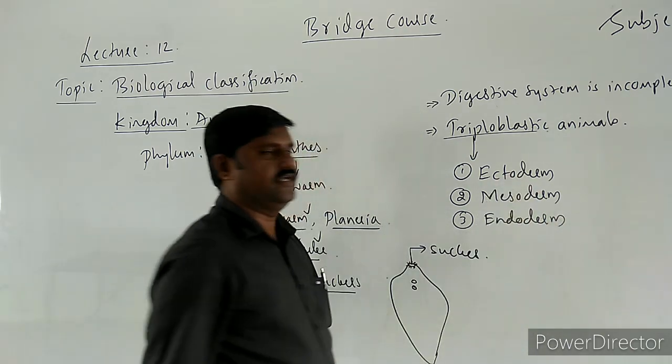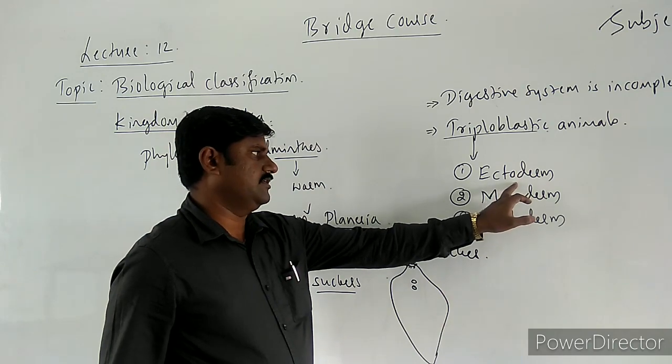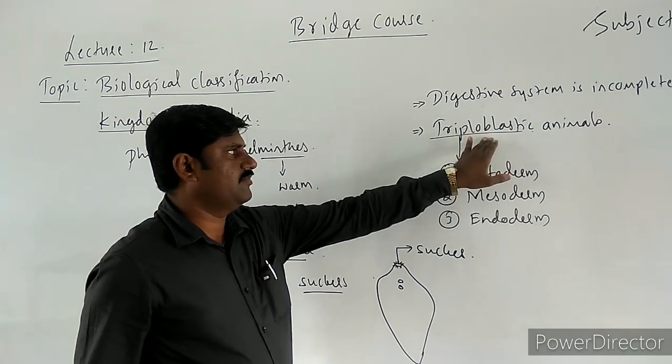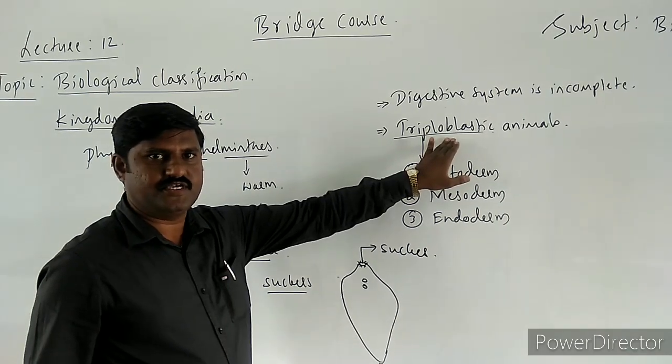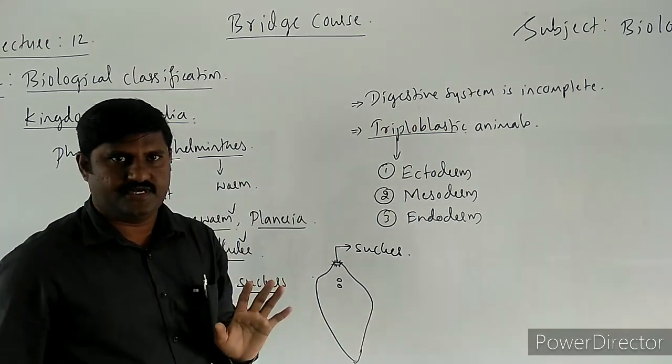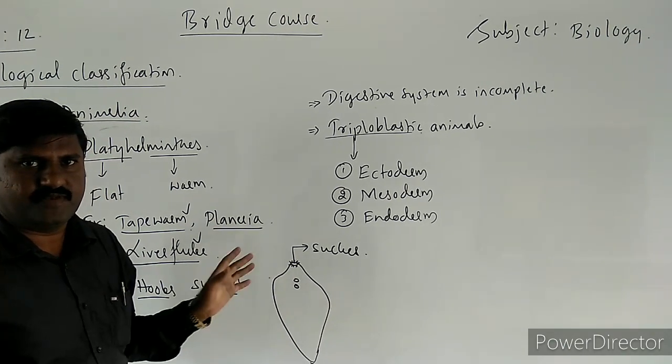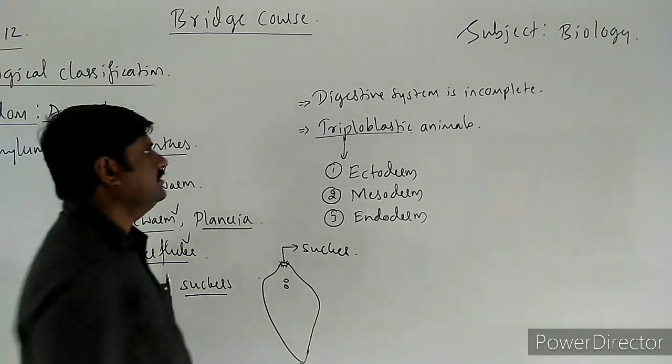These are the three body walls that we come across: ectoderm, mesoderm, endoderm. Hence these are commonly known as triploblastic animals. So these are some unique features of these Platyhelminthes.